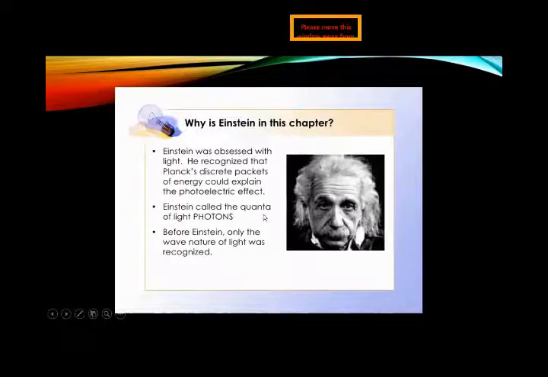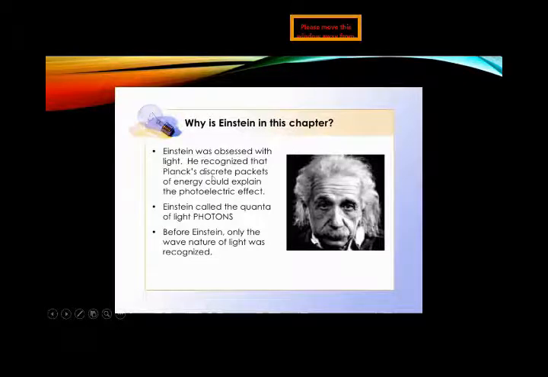Einstein gave the quanta a new name, and that is photons. Photons are the smallest particles of which light is made. Just as the smallest particles of matter are the electron, proton, and neutron, similarly, according to Einstein, the smallest particle of light is known as a photon. Before Einstein, only the wave nature of light was recognized. I hope you understand the work of Einstein.